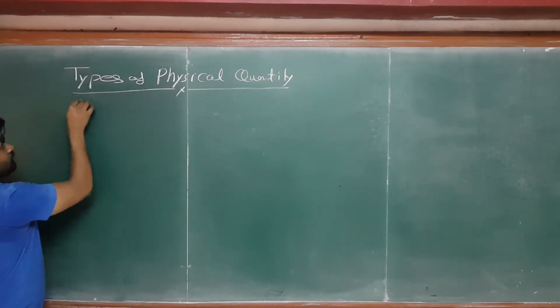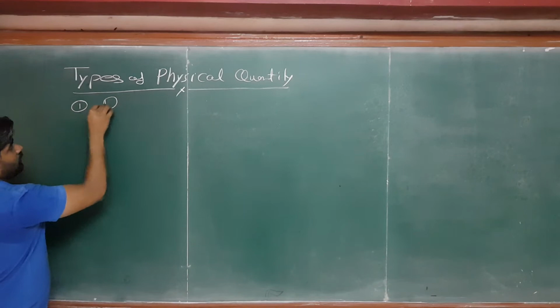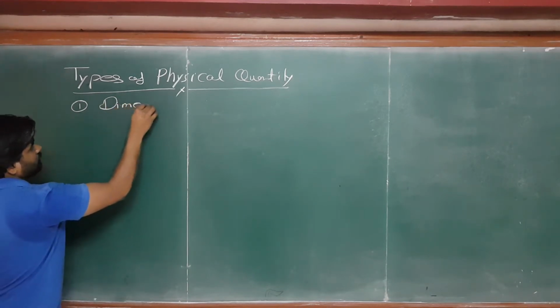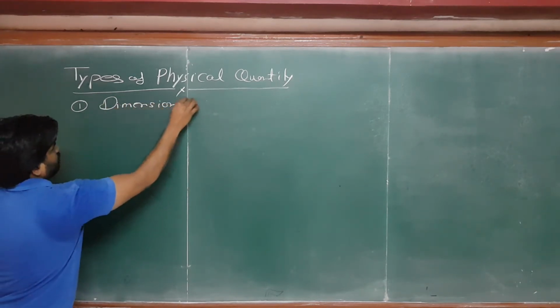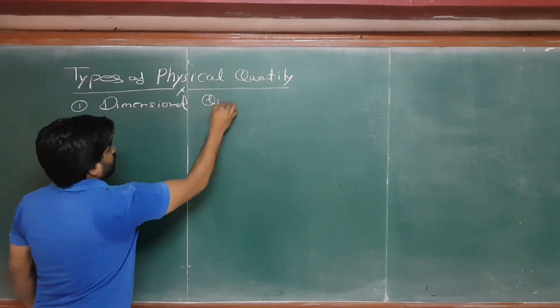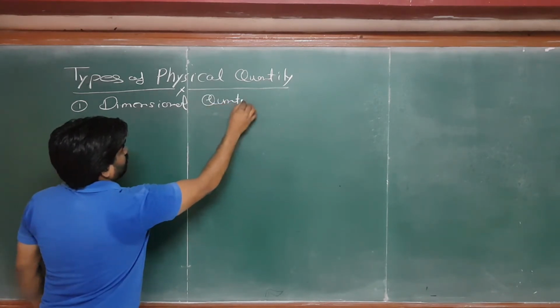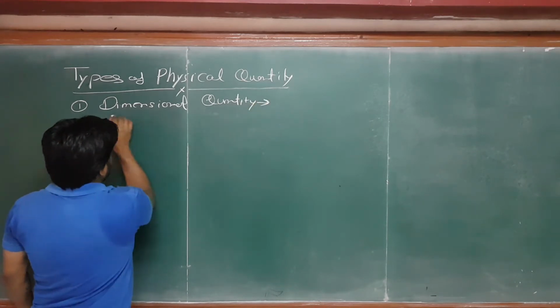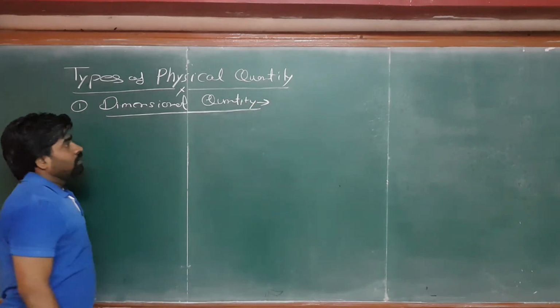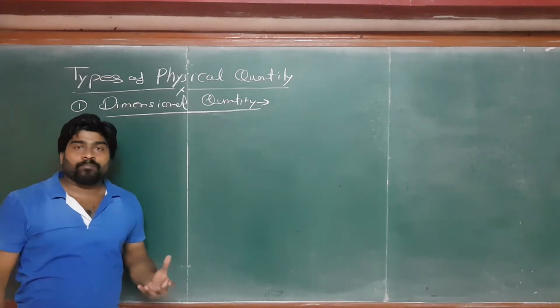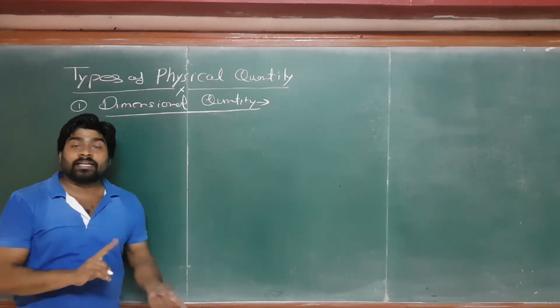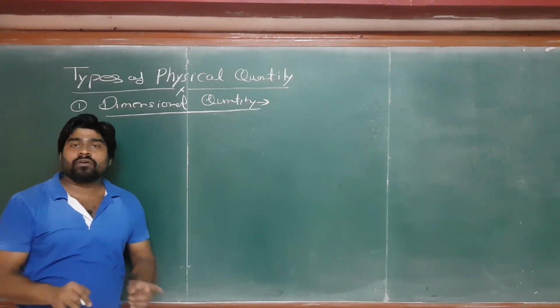The first one is known as dimensional quantity, right? The dimensional quantity can be of two types. It can be variable and it can be constant.